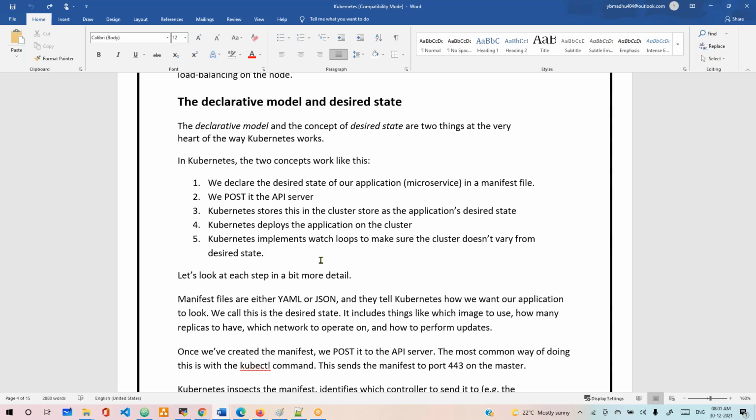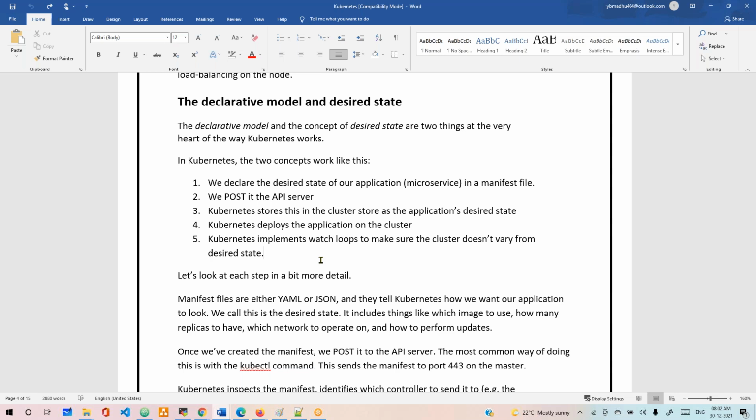Desired state and current state, declarative and imperative. Imperative means just running a command, simple, like the Ansible ad hoc commands we run. The same way in Kubernetes we can run commands, and we call that the imperative way. You are not storing any information about what command you ran. You just run it and leave it. If any other person wants to know what you ran, they can't. That's the reason we don't do deployments using simple commands.